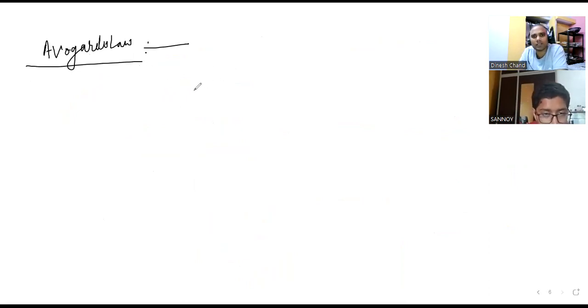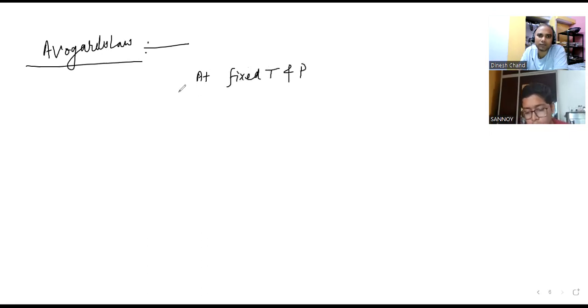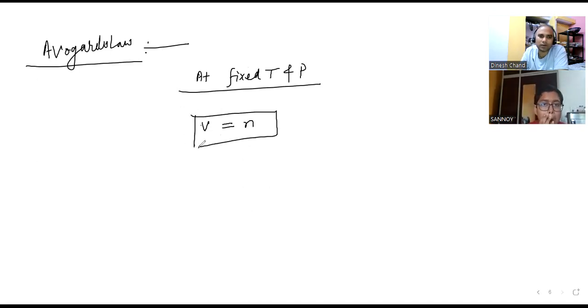What is the Avogadro law saying? The Avogadro law is saying that at fixed temperature and pressure, fix the T and P, equal volumes of gases have equal number of moles. So V equal to n, mole is also correct. There is no problem.